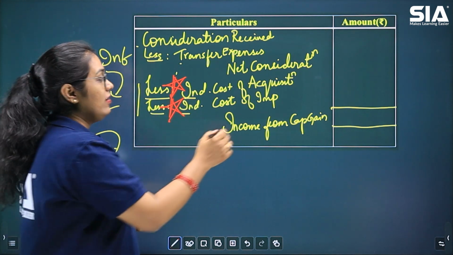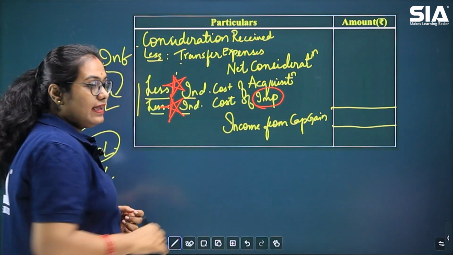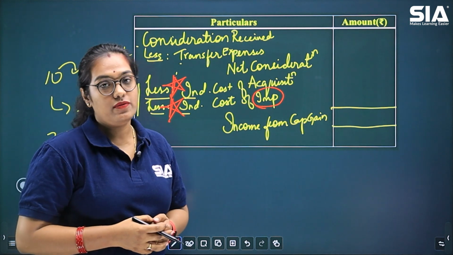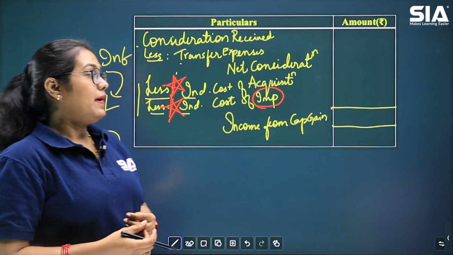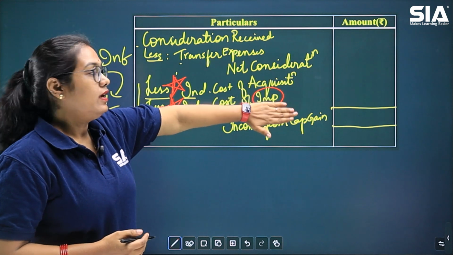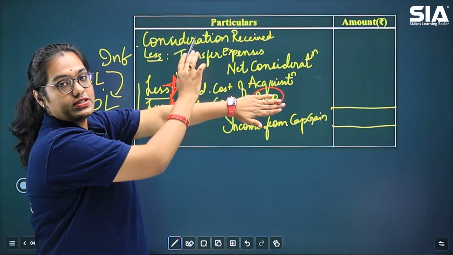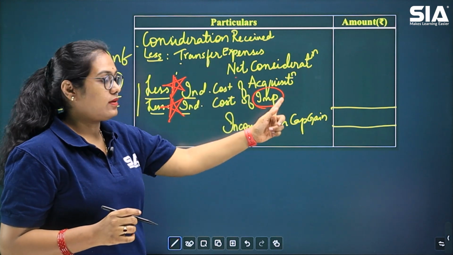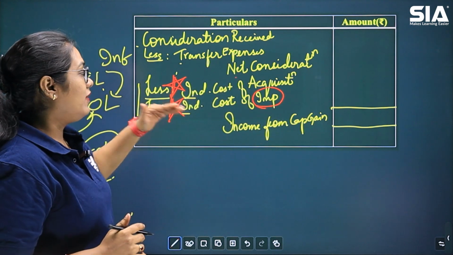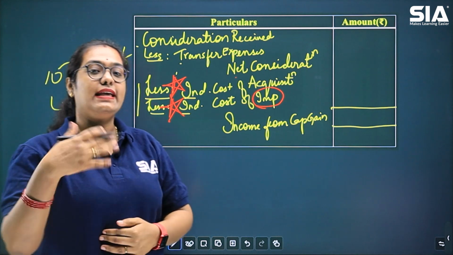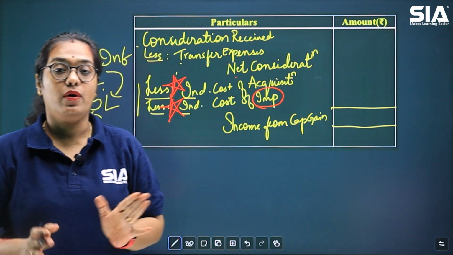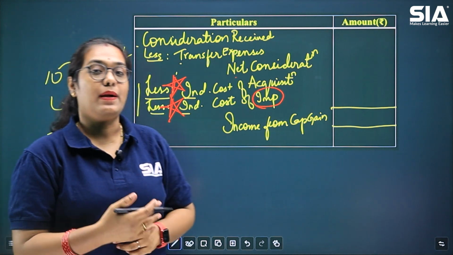If nothing is mentioned about improvement, you will only have consideration received, transfer expenses, net consideration, and indexed cost of acquisition, that's all. Then the final answer that you get is called income from capital gain. This is how you solve a problem based on income from capital gain.